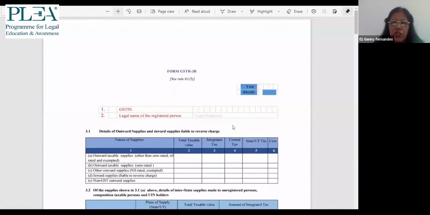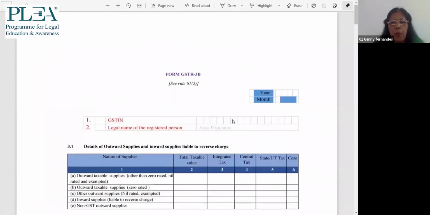For opting for the composition scheme, a person should apply before 31st March 2021. Now refund, the system also says that refund for 18-19 can be claimed before 31st March. For GSTR 9 and GSTR 9C, where the turnover is more than 2 crores and more than 5 crores, the due date is extended to 31st March. That is as per notification number 4 of 2021. Now that also we have to check out, because again the Supreme Court has given an extension date up to June 2021. Copy of the invoice, the registration certificate and the returns, a sample copy.